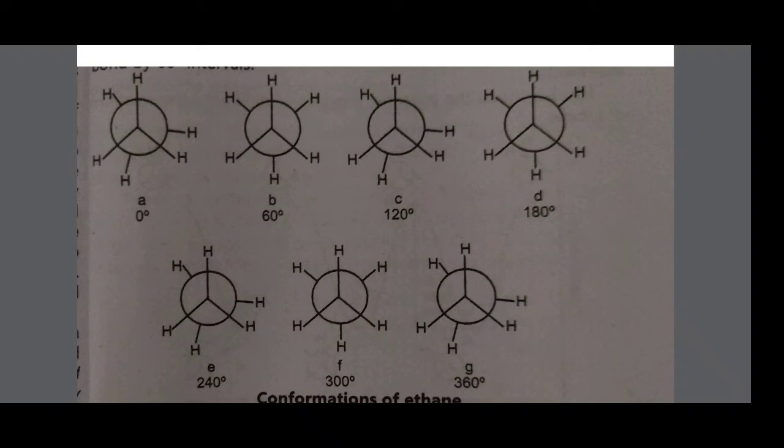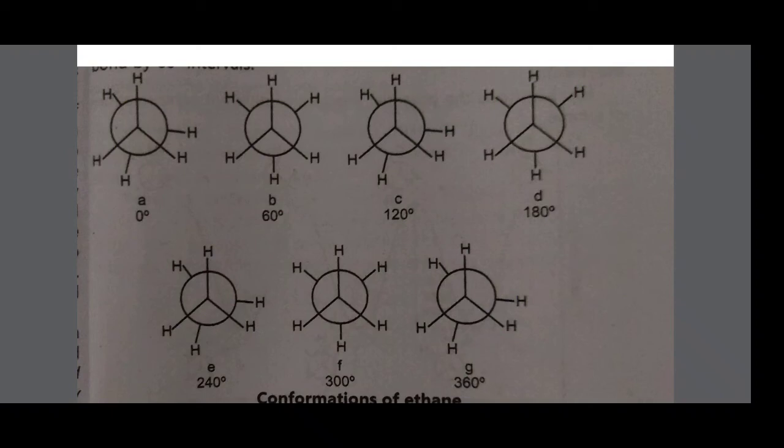You remember that the staggered conformation is the more stable conformation of ethane and normal butane, and the eclipsed conformation is less stable, because the two hydrogen atoms come closer to each other and therefore there is repulsion. In the staggered case, these hydrogen atoms are far away from each other, and therefore the staggered conformation is more stable. So 180 degree is staggered, 0 degree is eclipsed, and 60 is skew.